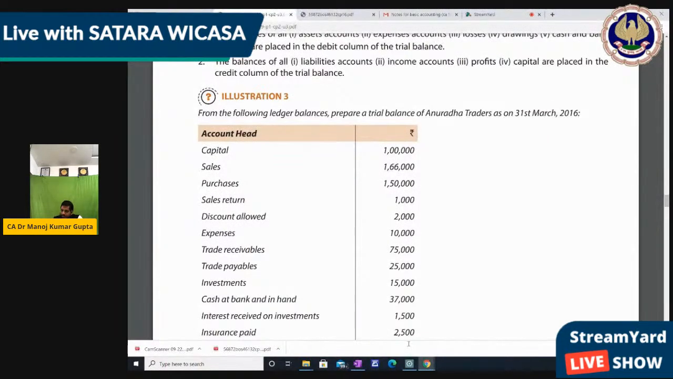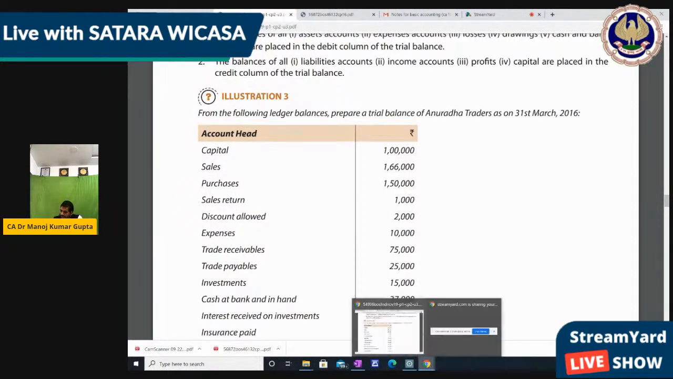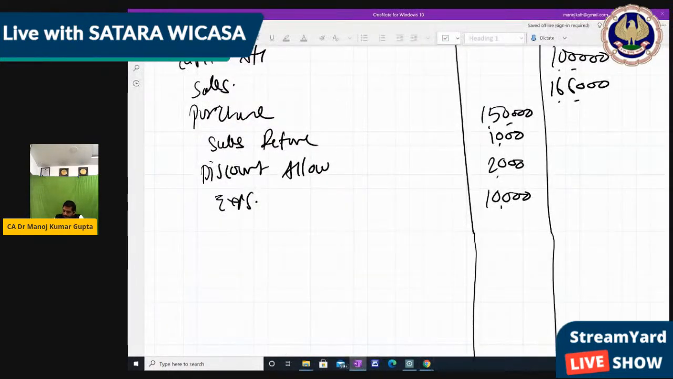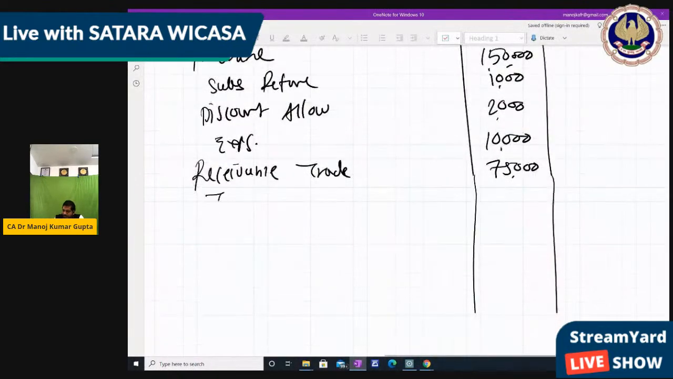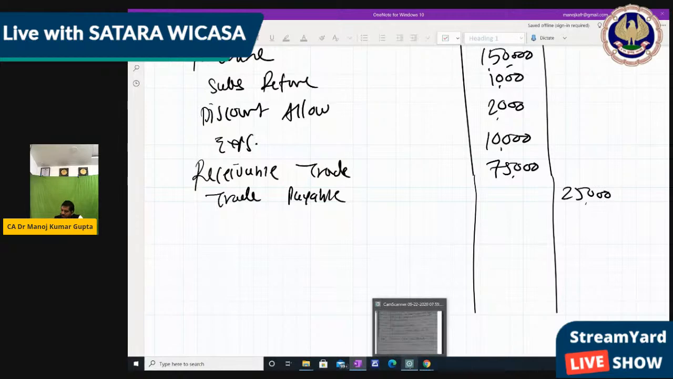Next, trade receivable 75,000. Trade receivable means debtors, so this is also a debit balance. Trade receivable 75,000 debit balance. Then trade payable, that is payable, so credit balance means liabilities. Trade payable 25,000, right?